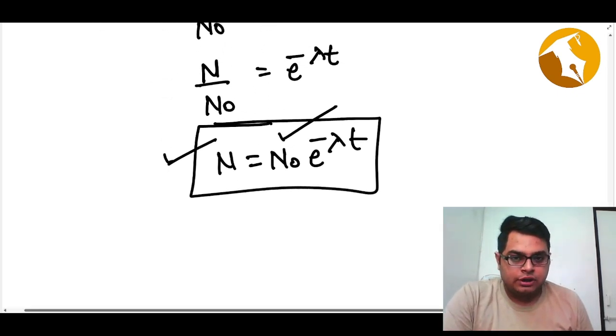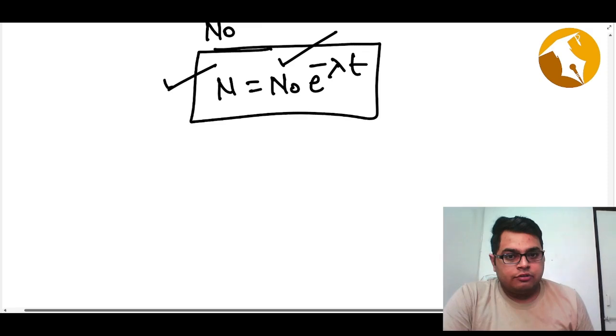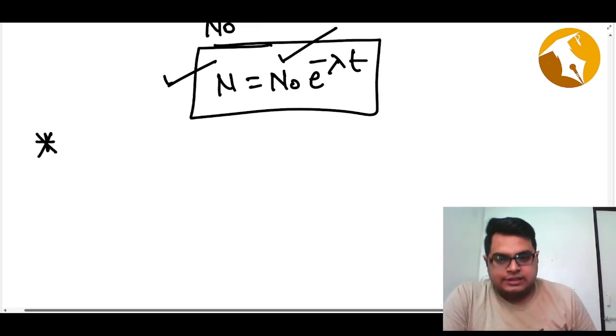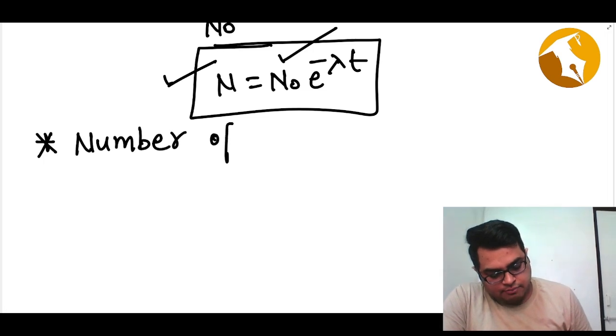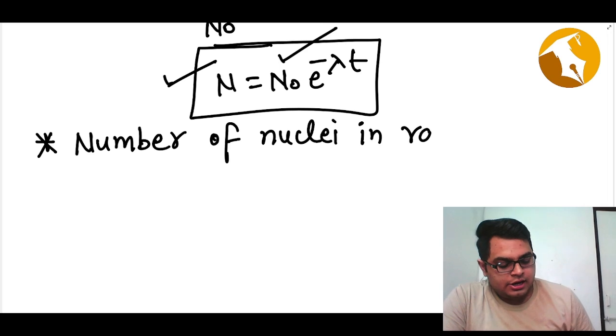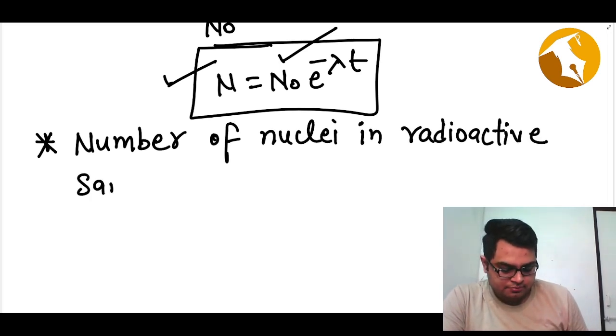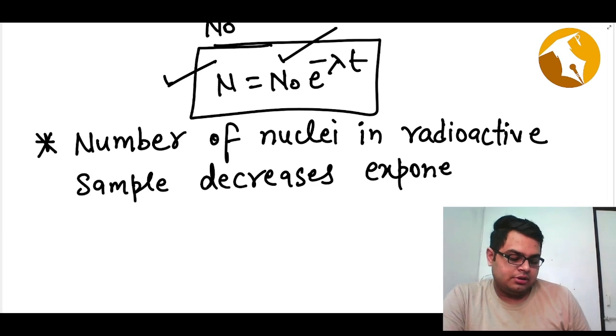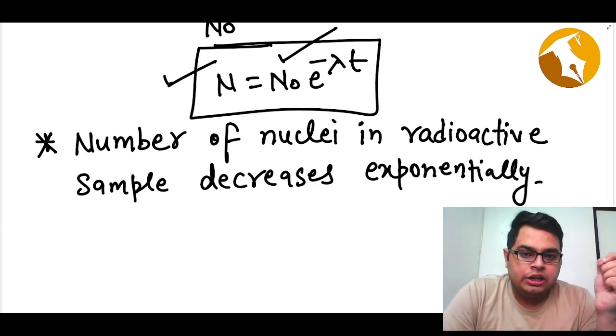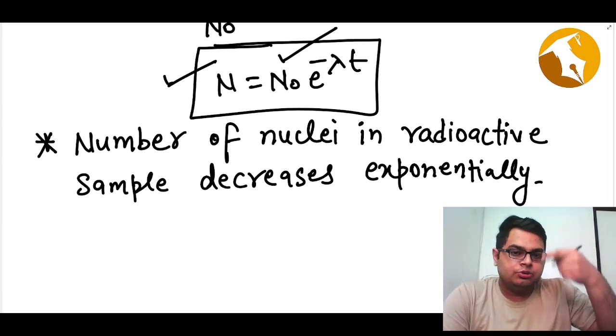From this equation, which is another equation that you have to remember, I can say the number of nuclei in a radioactive sample decreases exponentially. You can clearly see that the number of nuclei in your radioactive sample is decreasing continuously, and it is decreasing exponentially.